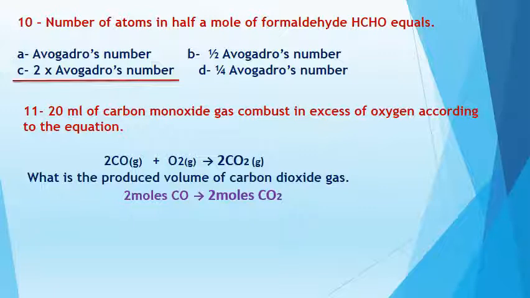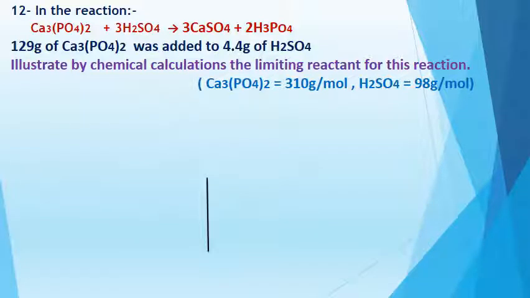He talks about carbon monoxide and carbon dioxide, so I will write both of them. 2 moles of carbon monoxide from the equation produce 2 moles of carbon dioxide. So what about 20 ml of carbon monoxide? It will produce 20 ml of carbon dioxide. It's so easy by making crossing multiplication. Okay, let's go to the next question.